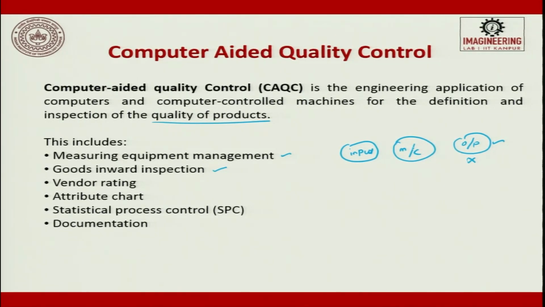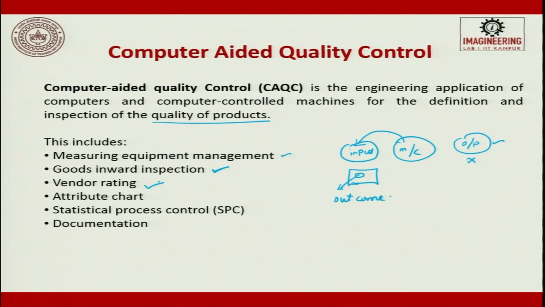But it is also worthwhile to check the input raw material which comes inside, what is its consistency when it is given to the machine, and then what is the output. Okay. So, goods inward inspection is also very important. What is the batch size inspection you did and what is their outcome. So, this is also measured under goods inward inspection.